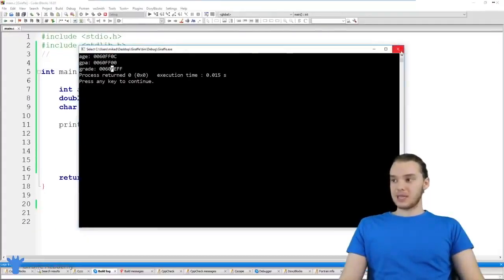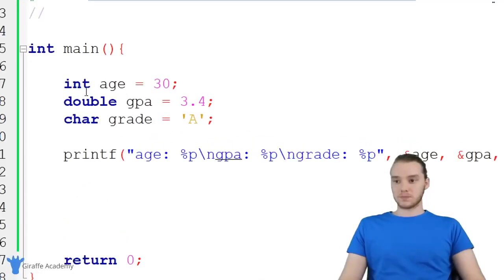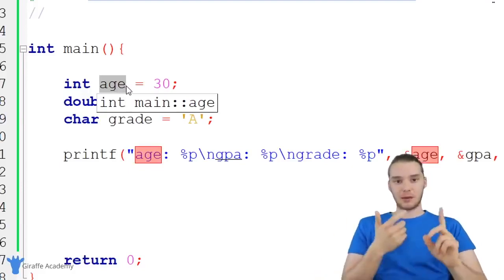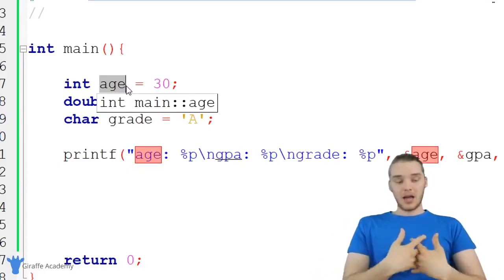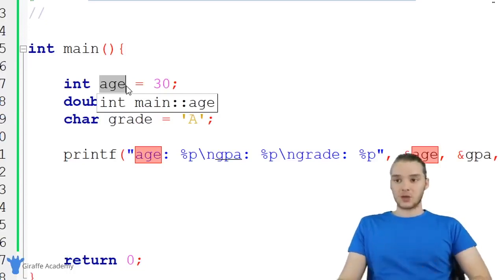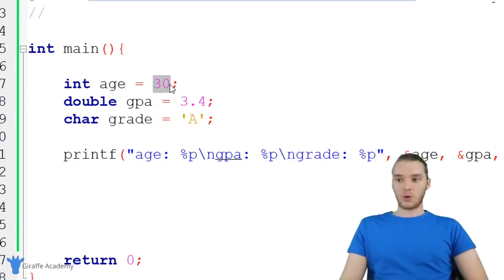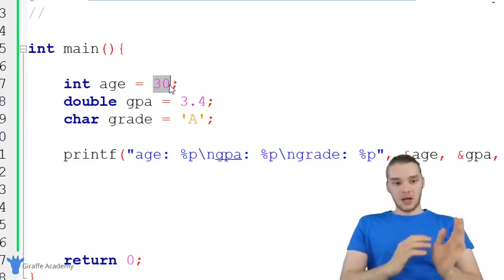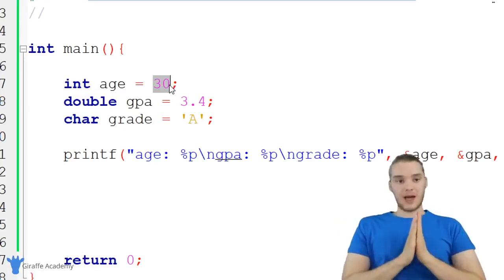So a lot of times in C, when we want to work with these variables, we can just refer to them by name, and we can do all sorts of stuff with them. We can access them, we can modify them. But in other circumstances, we're not just going to want to be able to access the value, we're also going to want to be able to access their physical memory address. In other words, we're going to want to be able to know what that address is, and we can use that for a bunch of stuff. And in future tutorials, I'm going to talk about why that can be useful.